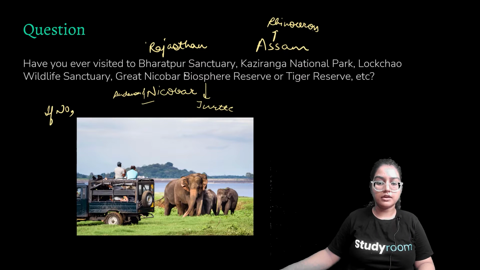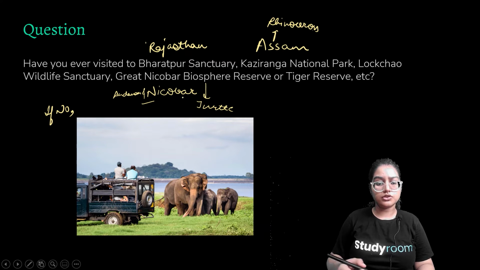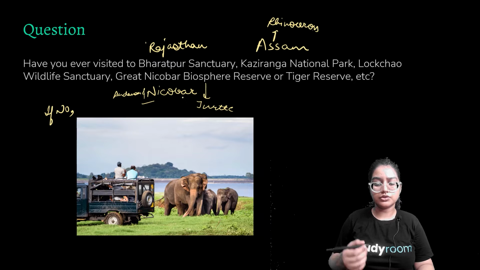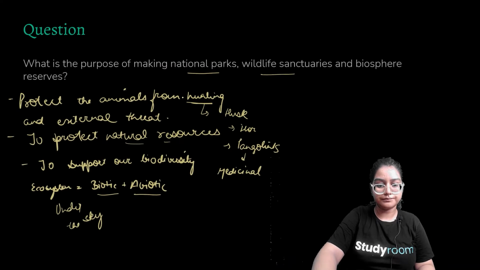So have you ever visited Bharatpur Sanctuary or Kaziranga National Park or Loktak National Wildlife Sanctuary, Great Nicobar Biosphere? So this Bharatpur is in Rajasthan. This is in Assam, which is famous for rhinoceros. So Kaziranga is famous for rhinoceros. Great Nicobar Biosphere Reserve, which is in Andaman and Nicobar. So these are all wildlife sanctuaries, national parks, and biosphere reserves. These are all three things which are used for conservation in India.